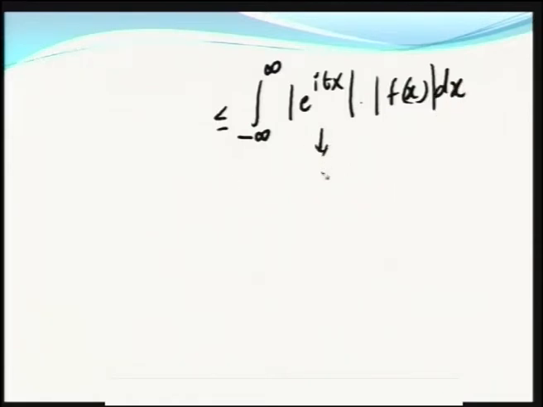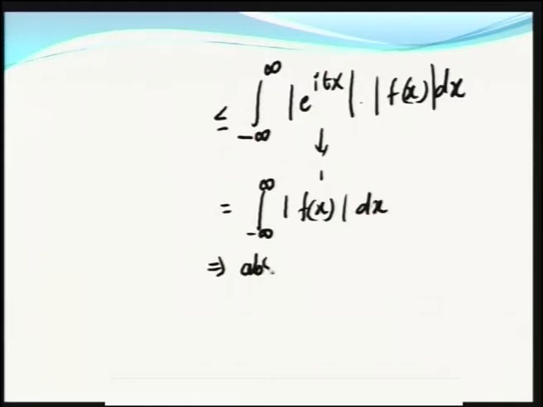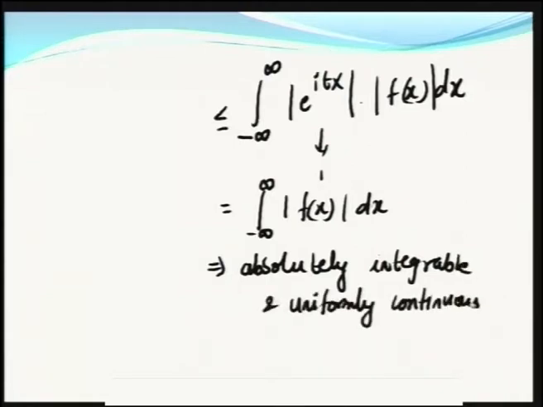And this particular part is 1, and you will have only the integral from minus infinity to infinity of |f(x)| dx. Again this is absolutely integrable and uniformly continuous. This particular part says that φx(t) is continuous. Hence, we have proved that φx(t) is continuous for all real values of t.